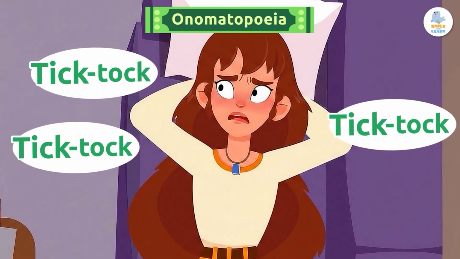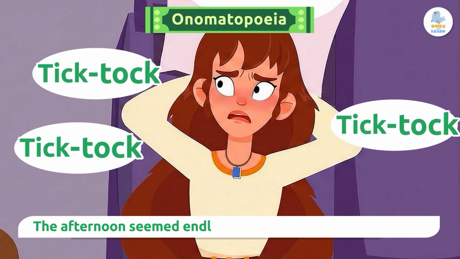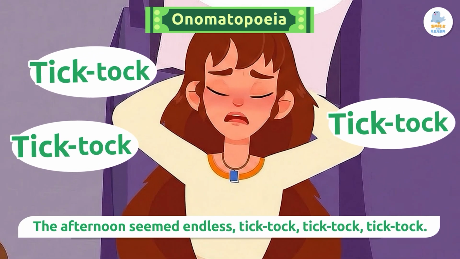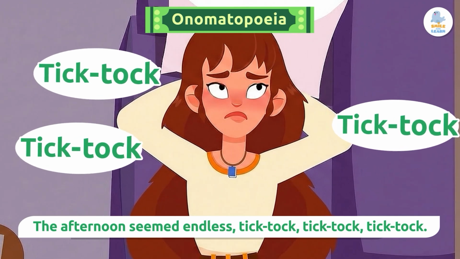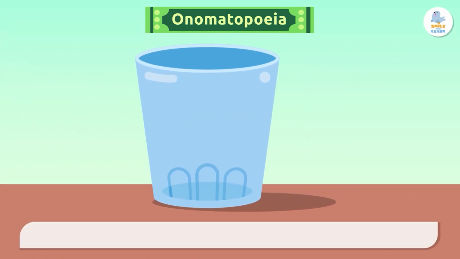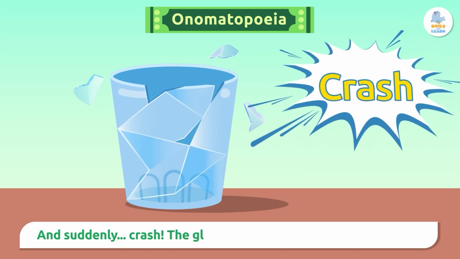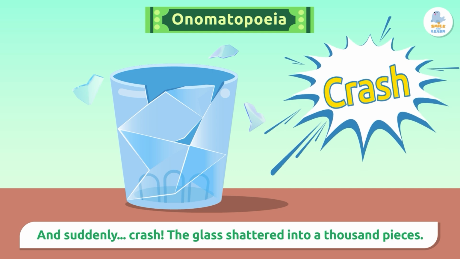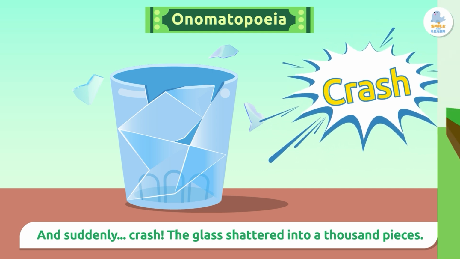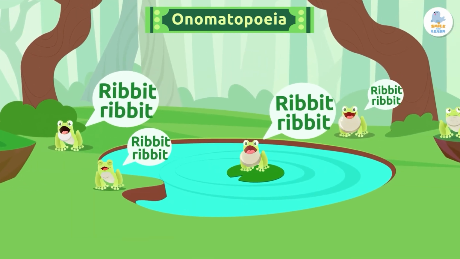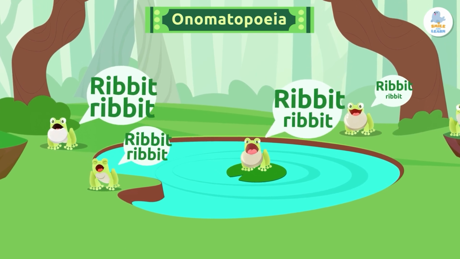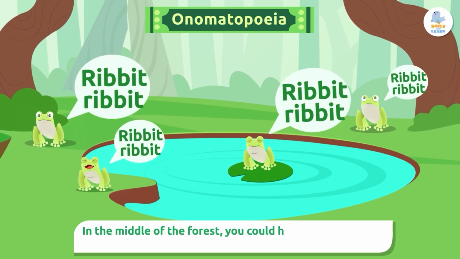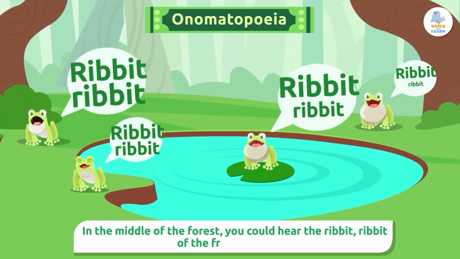Another example is in the sentence, "The afternoon seemed endless. Tick, tock, tick, tock, tick, tock," which indicates the passage of time. Or when we want to add drama like, "And suddenly, crash! The glass shattered into 1,000 pieces." Onomatopoeia can also help us bring the sounds of nature to life, like, in the middle of the forest, you could hear the ribbit, ribbit of the frogs at sunset.